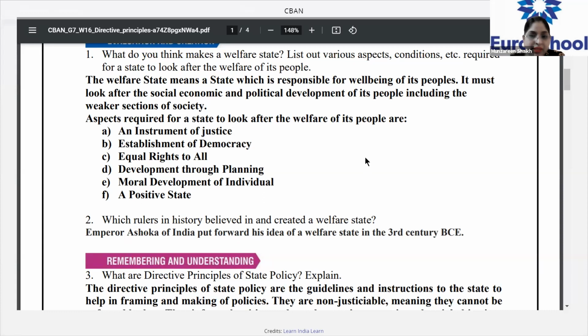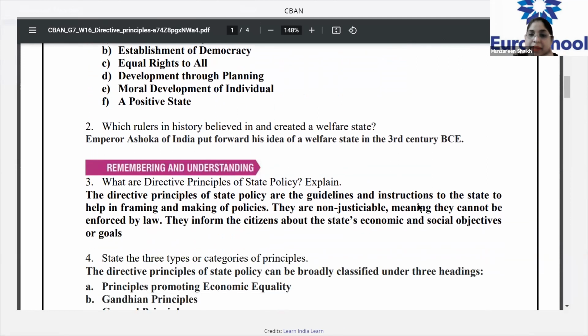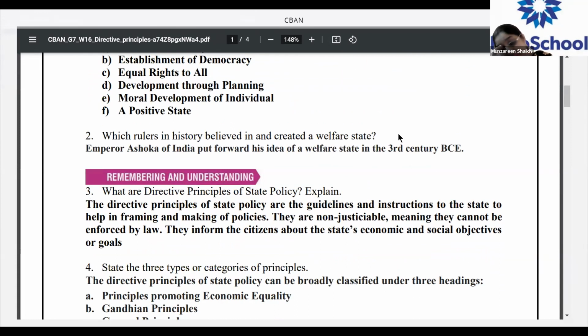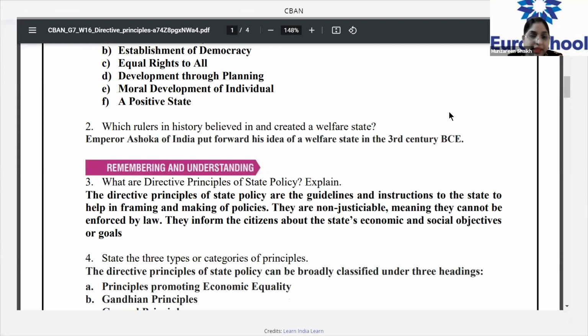Okay. Next question. Which rulers in history believed in and created a welfare state? You'll have to give the names of the rulers who believed in having a welfare state. It was Emperor Ashoka of India who had put forward this idea of welfare state. When did he put forward this idea, children? In the 3rd century BCE. Very good. Got the answer and the question? Have you all understood, children? Yes, ma'am. All right, let's go on to the next question.